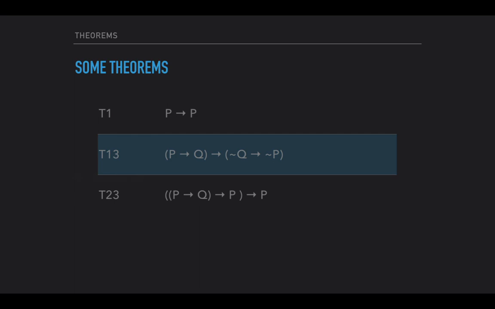So here are some theorems. If P, then P. If it's the case that if P, then Q, then if it's not the case that Q, then it's not the case that P. If it's the case that if P, then Q, then P, then P. That one's a real mouthful. Those numbers, by the way, T1, T13, T23, the derivations module in Logic 2010 numbers the theorems, and those are the numbers that they have.